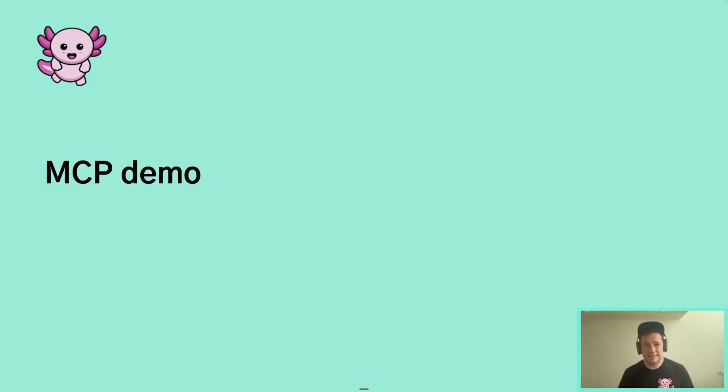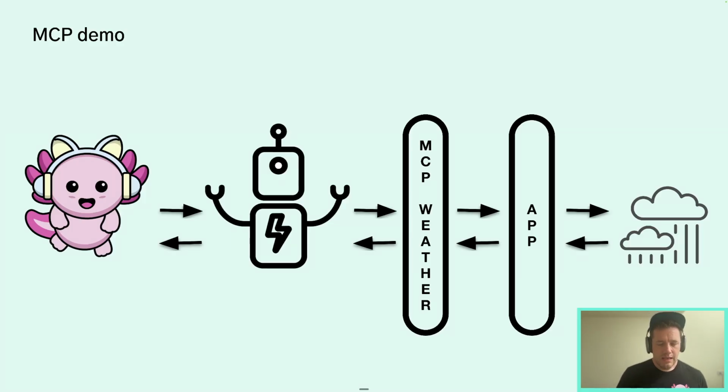So we're going to have a demo, and all this code is available, and there'll be links available to wherever you're seeing this recording to the demo code. For this demo code, we've got Ivy, and they are going to use an agent, and the agent is going to connect to MCP Weather. MCP Weather provides access to an application, and this application connects to a third-party service to be able to provide information about weather in a location.